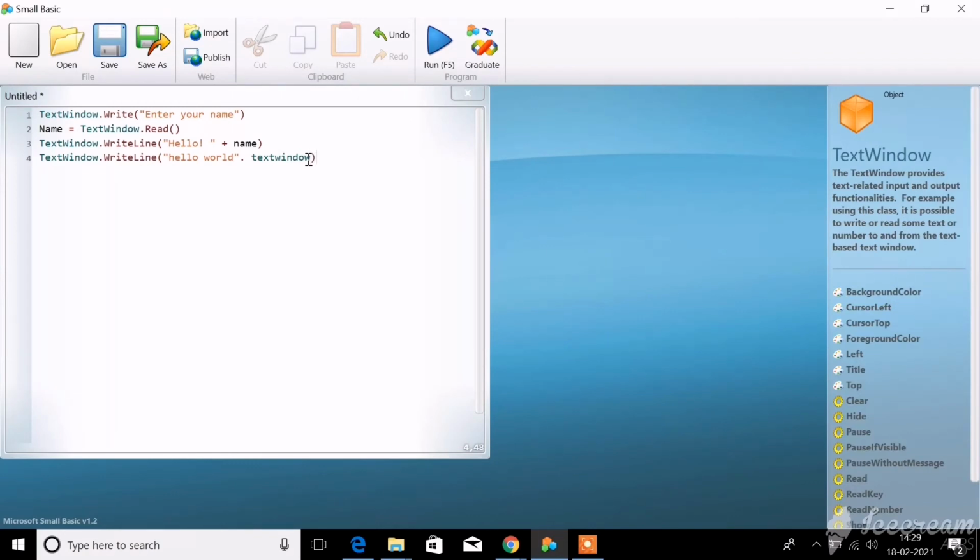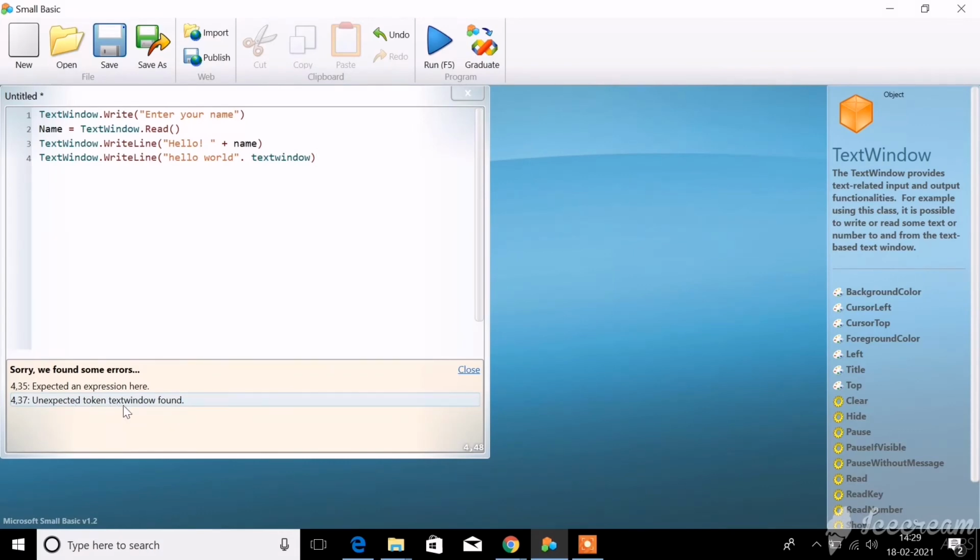So if you type like this, it is wrong. TextWindow is a keyword, therefore you cannot use that within this WriteLine function. Understand? See here, when I run this program, you can see we found some errors: unexpected token TextWindow found.